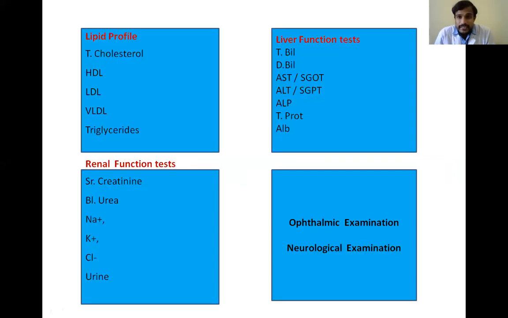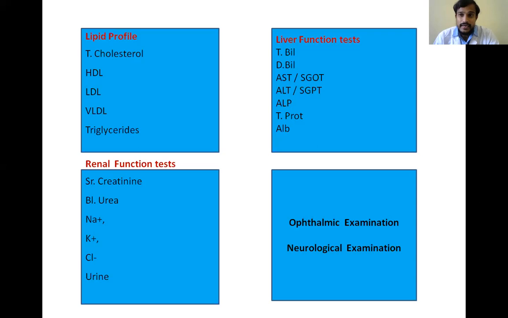And these are the other biochemical tests to check the complications of diabetes. For any disease, the first line of investigations are meant for diagnosis of the disease, and the remaining investigations are meant to check the complications of the disease.